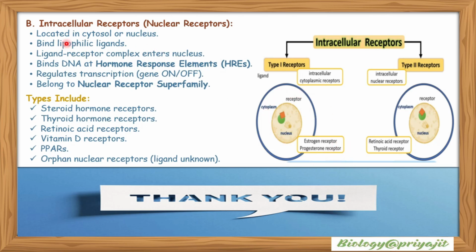So intracellular receptors are located in the cytosol or nucleus. They bind lipophilic signals. The ligand-receptor complex enters the nucleus. They bind DNA at hormone responsive elements or HREs. They regulate transcription, so that the gene can be switched on or off. They belong to the nuclear receptor superfamily. These intracellular receptor types include steroid hormone receptors, thyroid hormone receptors, retinoic acid receptors, vitamin D receptors, PPARs, and orphan nuclear receptors, whose ligands are unknown.